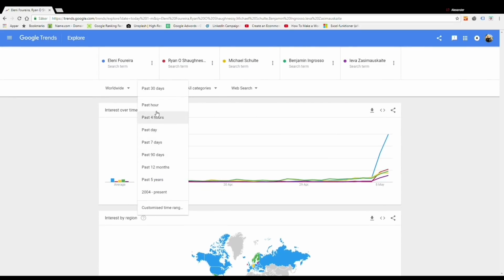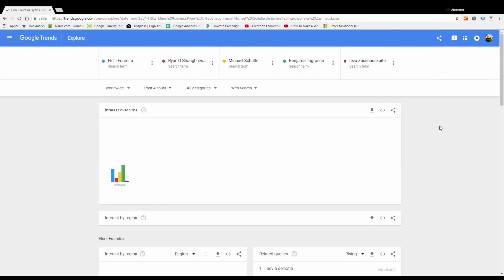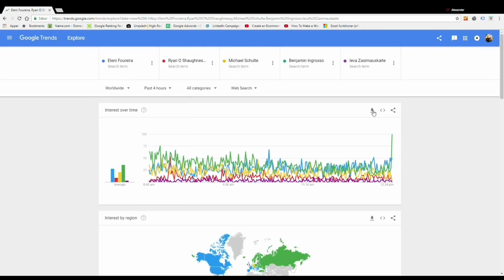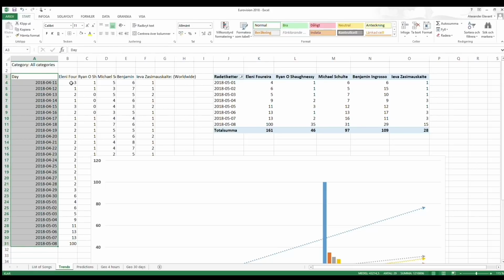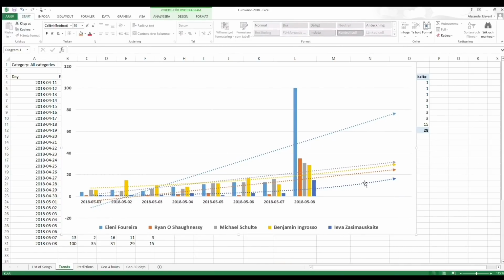Now I will filter on the last 4 hours again, and then I will extract some data. I just go to this symbol here and press that one, and then I will download a CSV file which I'm going to use for my analysis. And here in my Excel file I have a sheet with 30 days data until the 8th of May. We have the artists here and index, and I will use this data for a pivot table here to the right, and then I have a chart linked to this pivot table.